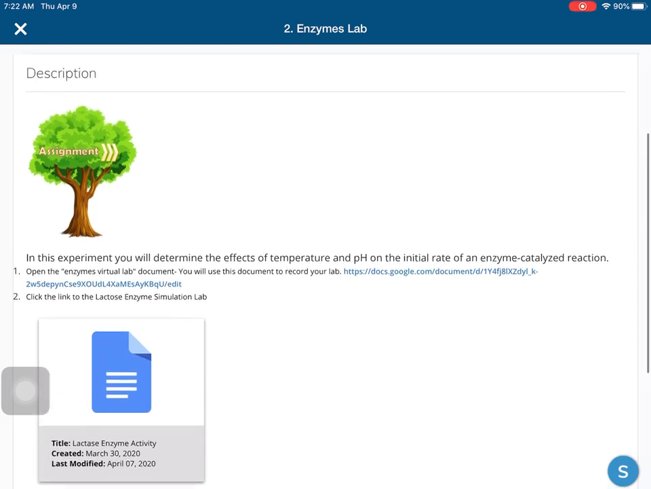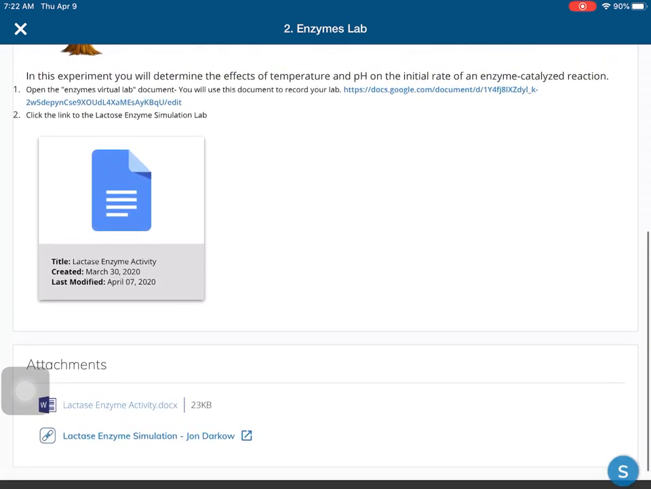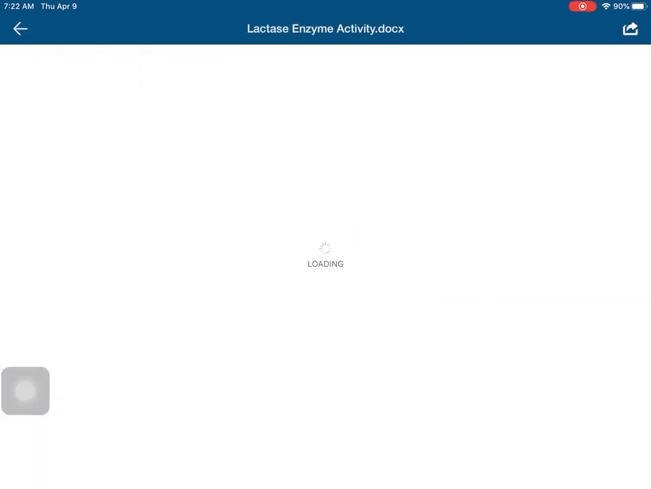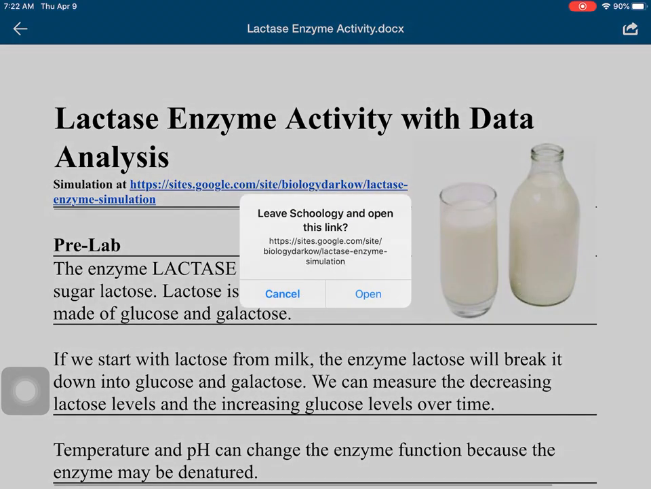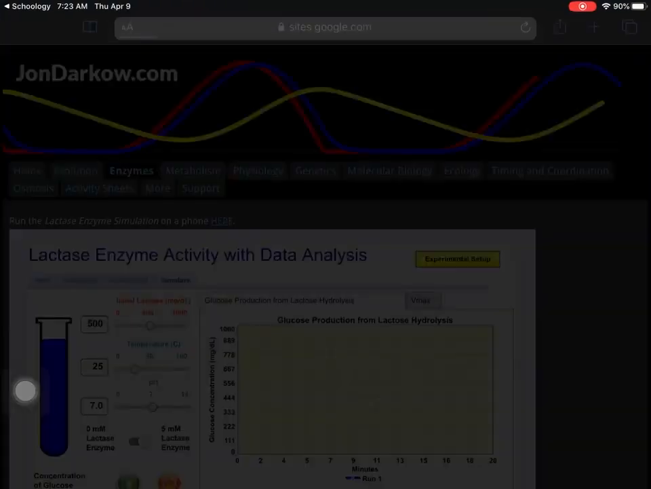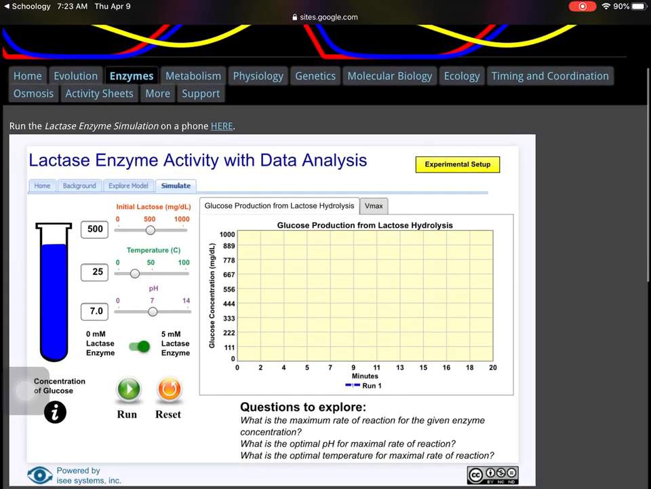So I just went to the Enzyme lab. I'm going to open it not from the Google Doc, but from down here, the Word document. Either one's fine, but I'm just going to click on this Word document because I know that it's easy to edit. Once I'm here in the Word document, I'm just going to click where it says simulation at. So I'll click that and then open that link. Now this is going to give me access to the simulation.